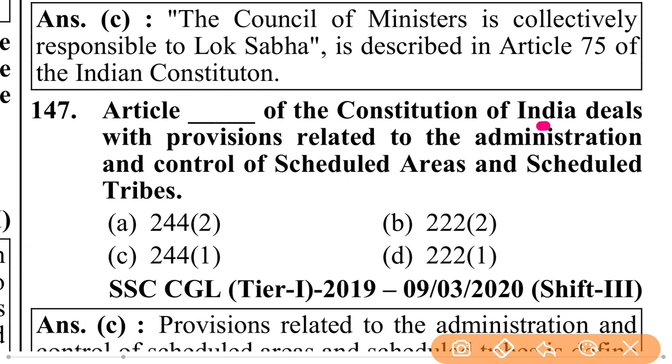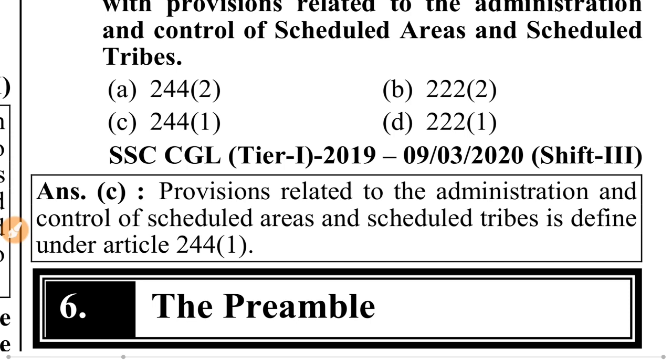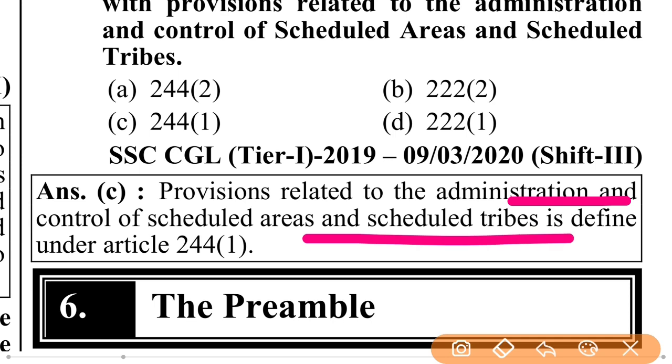Which article of the Constitution of India deals with the provisions related to the administration and control of scheduled areas and scheduled tribes? Article 244A. The provision related to the administration and control of scheduled areas and scheduled tribes is defined under Article 244(1).